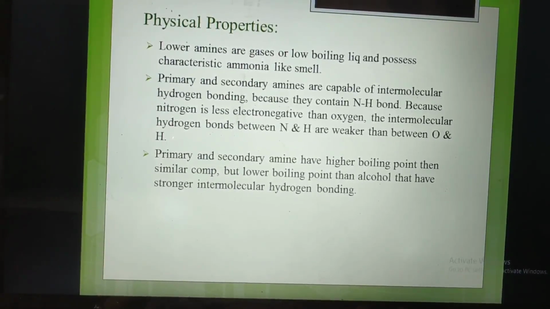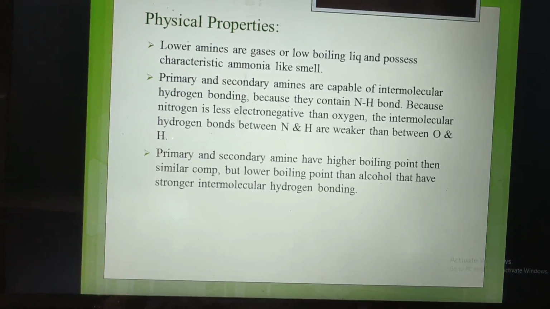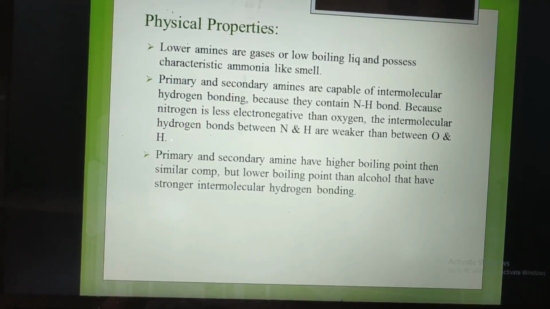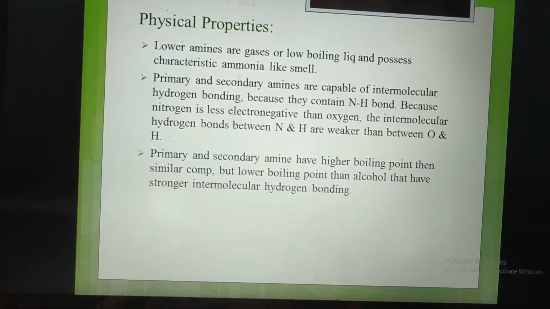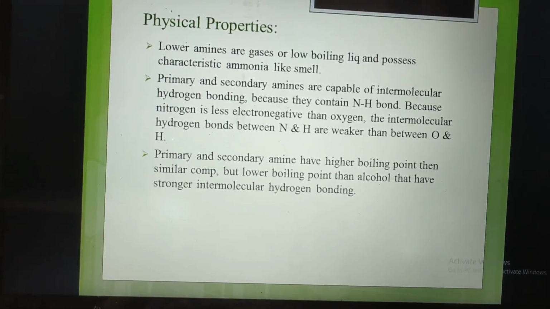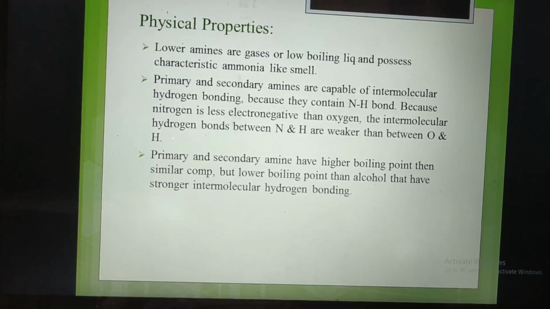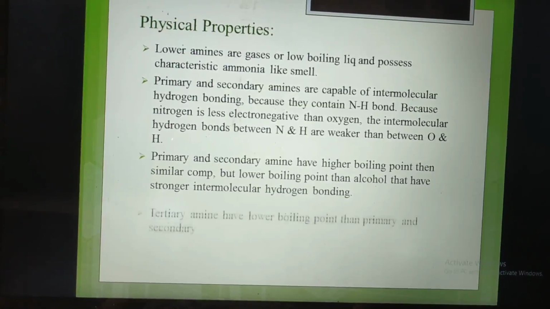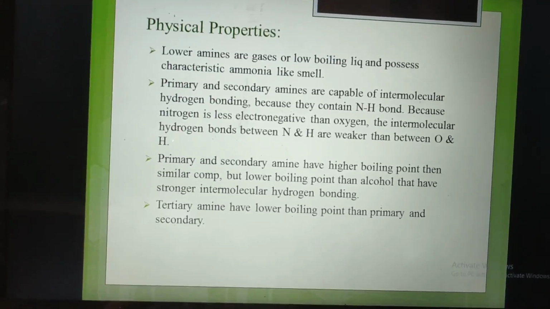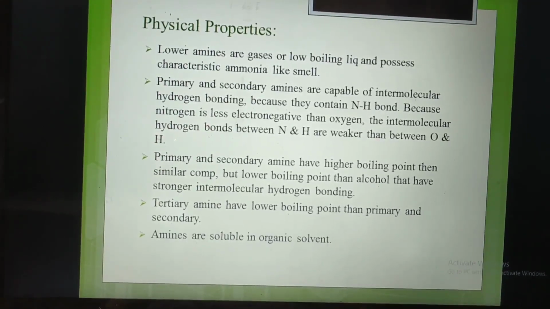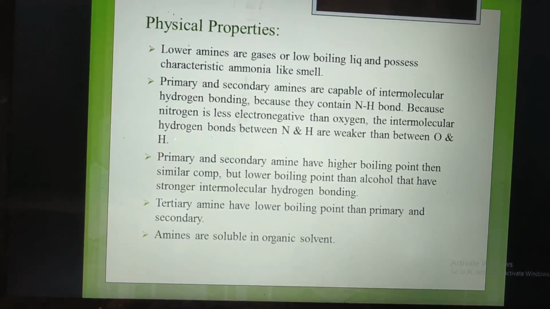The stronger intermolecular hydrogen bonding is present in alcohol due to the higher electronegativity of oxygen and the bond between oxygen and hydrogen. That's why amines have a lower boiling point than alcohols. Next, tertiary amines have a lower boiling point than primary and secondary. Amines are soluble in organic solvents.